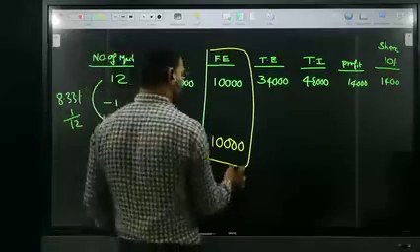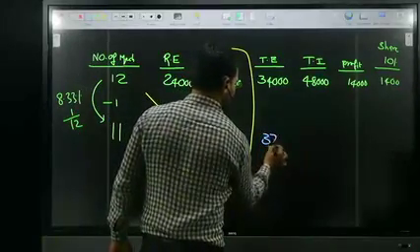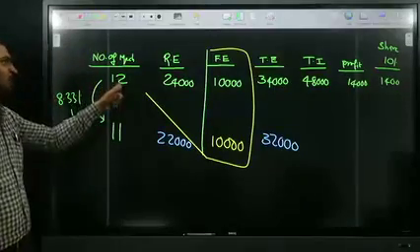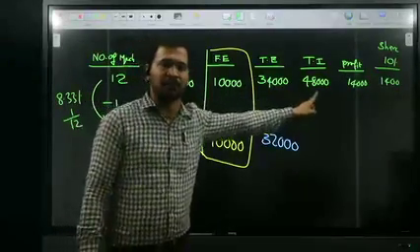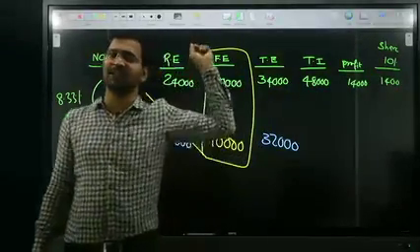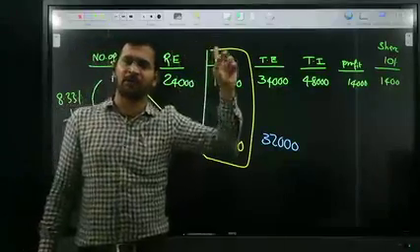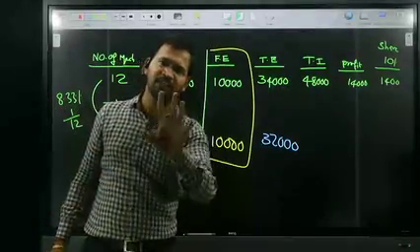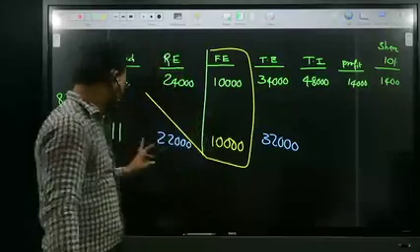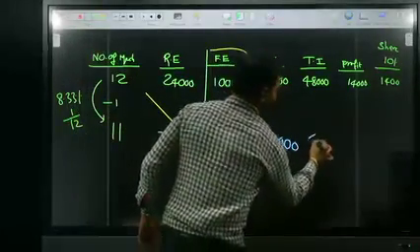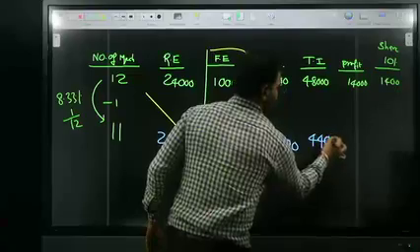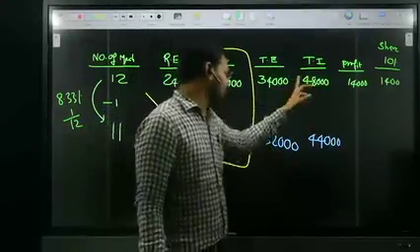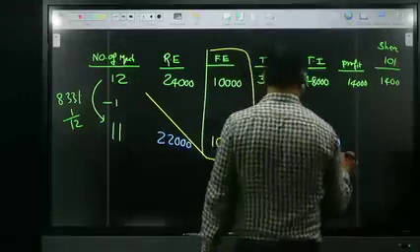Therefore, total expenditure is 32,000. If 12 machines are working, total income is 48,000, so each machine's income is 4,000. Therefore, 11 machines' income is 44,000. Total expenditure is 32,000 and total income is 44,000. Therefore, total profit is 12,000.